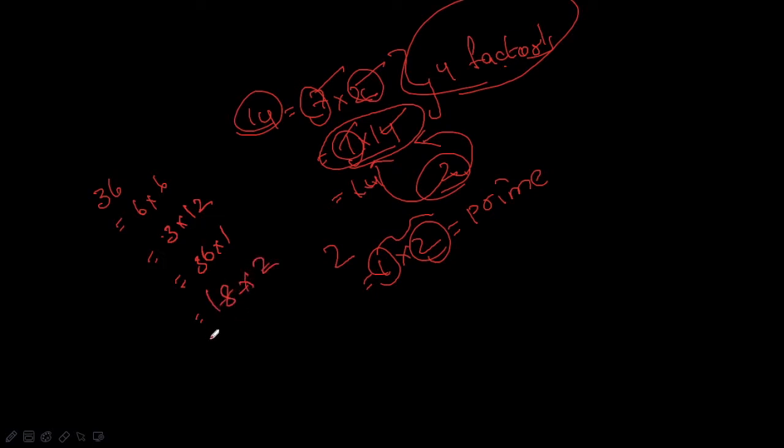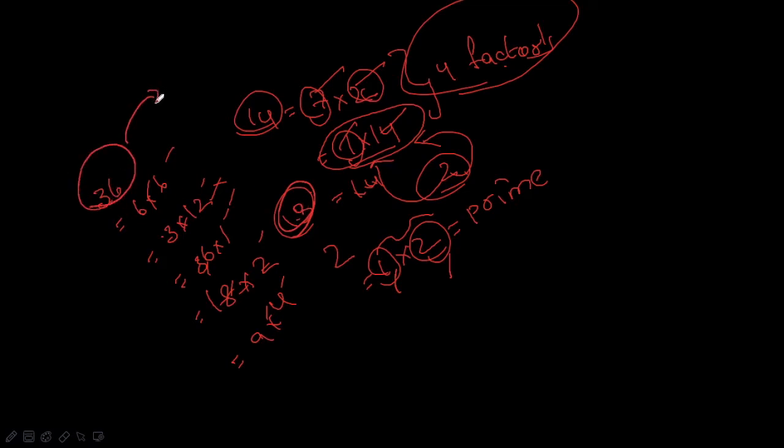It has a total of 1 2 3 4 5 6 7 8 9 10, so 10 factors. I said prime numbers have only two factors, 1 and itself. Since it has more than two, a total of 10 factors, it is a composite number.